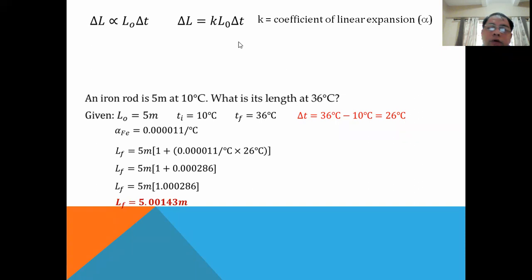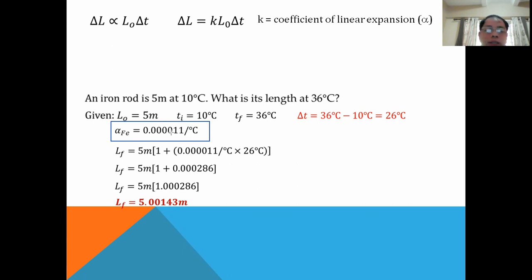The coefficient of linear expansion changes from one material to another. So for iron, the alpha value is a very small value. You can write that in scientific notation like 11 times 10 to the negative 6.